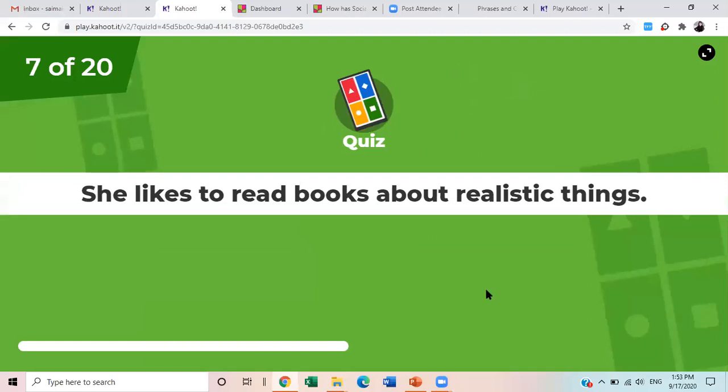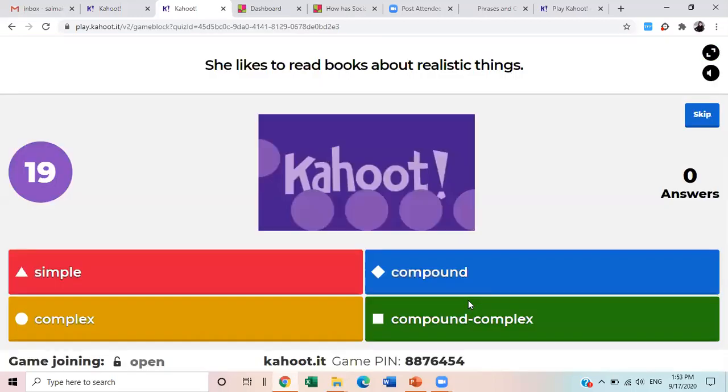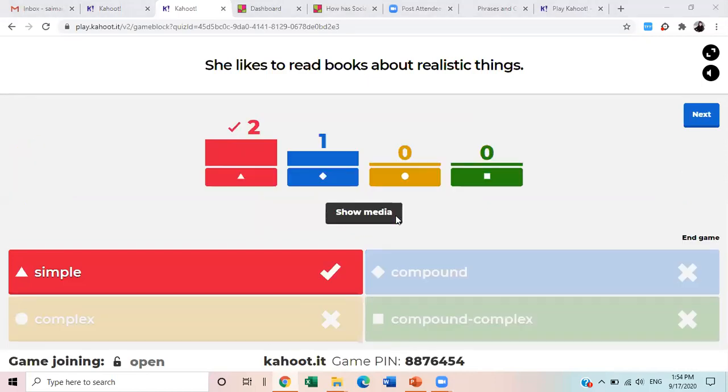Next. She likes to read books about realistic things. This is very, very simple. What do you think? Rimsha, you can write your responses in the chat box. I can pick from there, no problem. Okay, so this is a simple sentence. Yes, two correct answers. Excellent. See, we have one subject and one verb, right? She likes to read books about realistic things. Next.